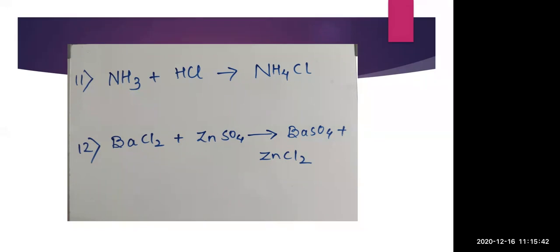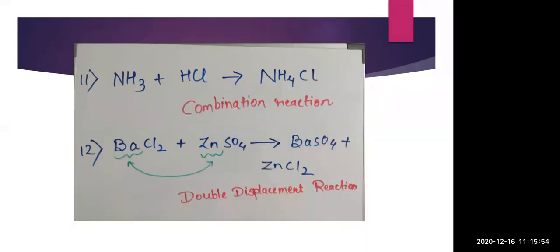Whenever BaCl2 plus ZnSO4 react with each other, because of the double displacement reaction, displacement of the anions takes place and we get the product. So the combination reaction between NH3 and HCl gives NH4Cl, and BaCl2 plus ZnSO4 gives BaSO4 plus ZnCl2, which is a double displacement reaction.